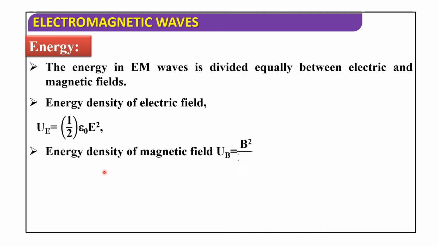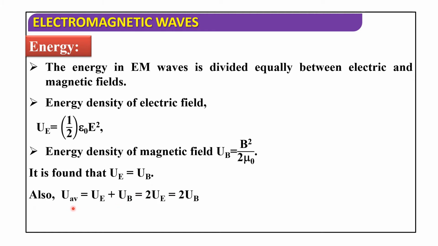The energy density of the magnetic field UB is equal to B square by 2 mu naught. So it is found that UE is equal to UB. Also, U is equal to UE plus UB, that is equal to 2UE, that is equal to 2UB, that is equal to epsilon naught E square, that is equal to B square by mu naught.